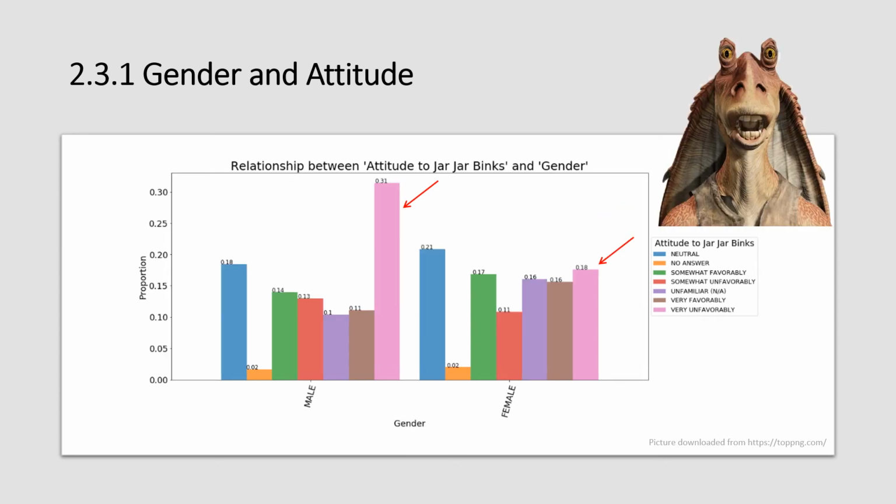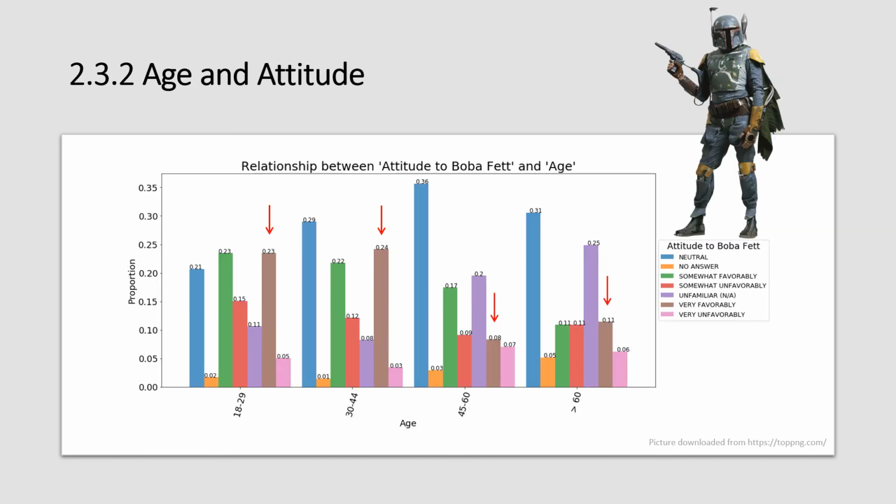By contrast, many males, which occupies 31%, chose very unfavorably for Jar Jar Binks, while much fewer females, which occupies 18%, chose very unfavorably. For age and attitude, younger people tend to like Boba Fett.